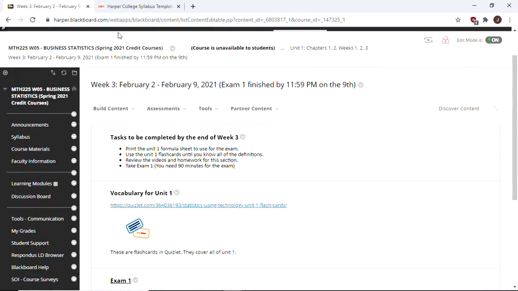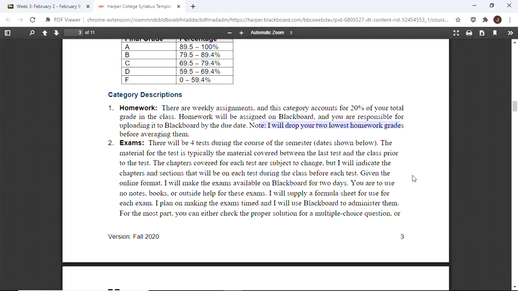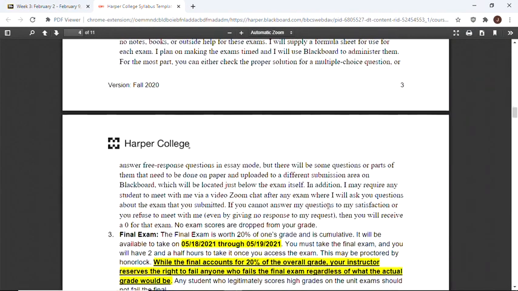All right, back to the syllabus. Again, generally, you've got a two-day window, so a 48-hour window to take these exams, and you'll need 90 minutes or 2 hours for some of them to take these things. So as long as you can find a 2 hour block in a 48-hour time frame, that should be doable for most anybody.